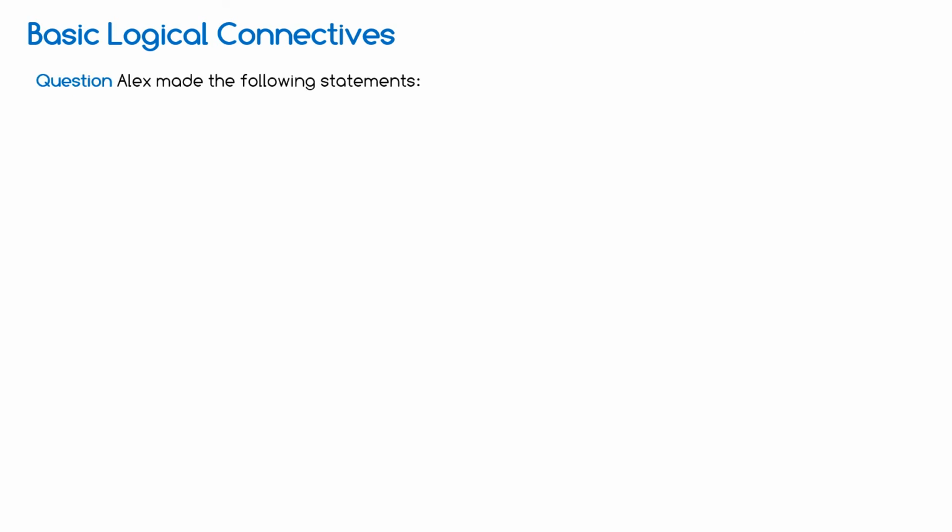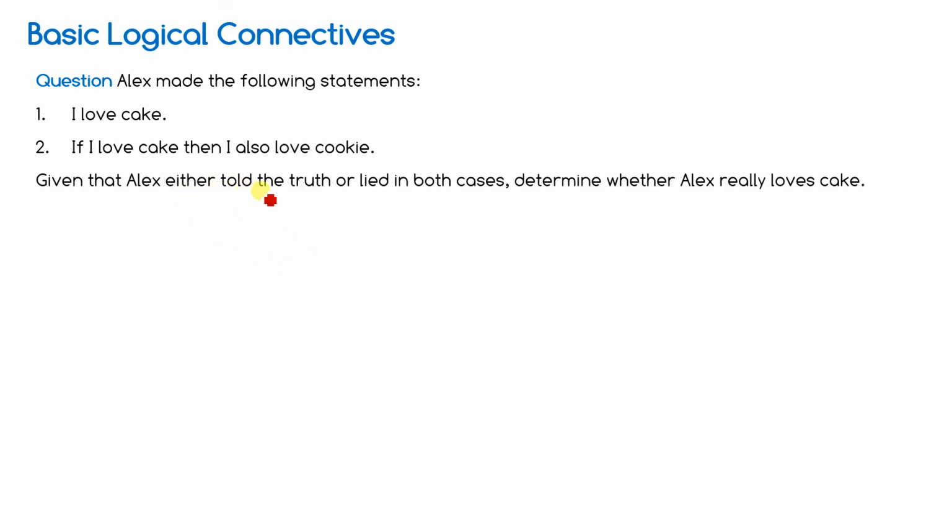Now come to the next. Alex made the following statements. Alex is a boy who said: I love cake. The second statement he made: if I love cake, then I also love cookie. Given that Alex either told the truth in both cases or lied in both cases, determine whether Alex really loves cake.